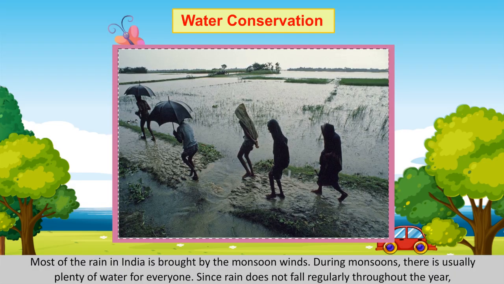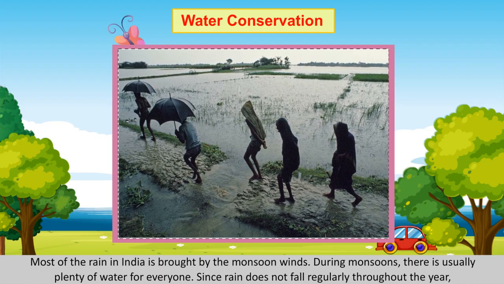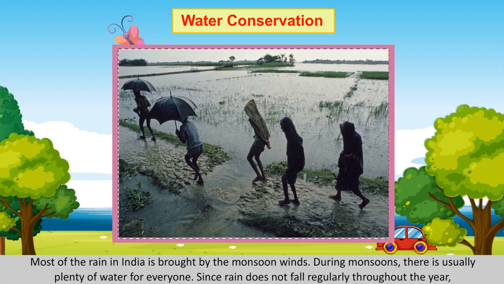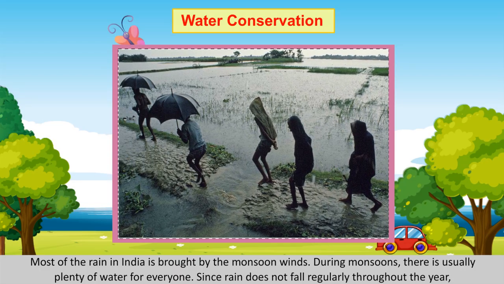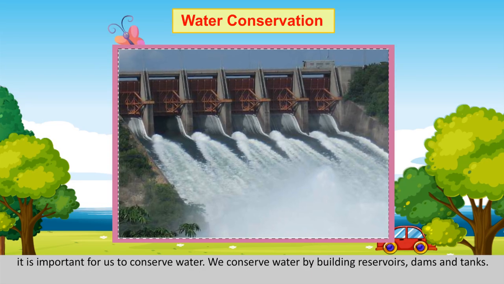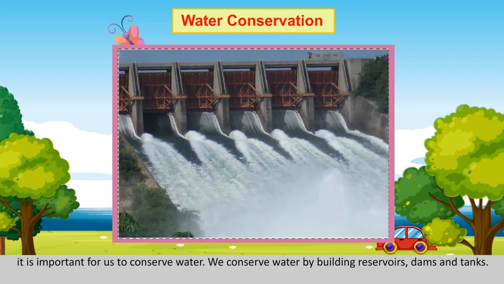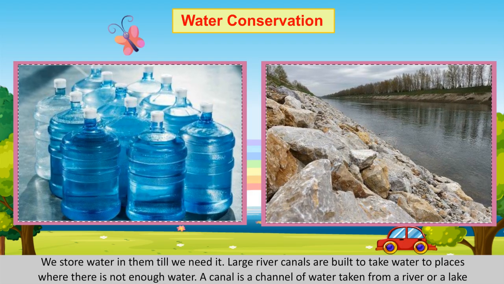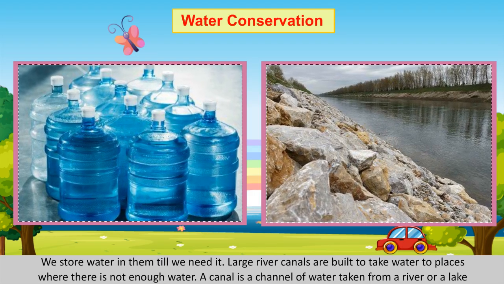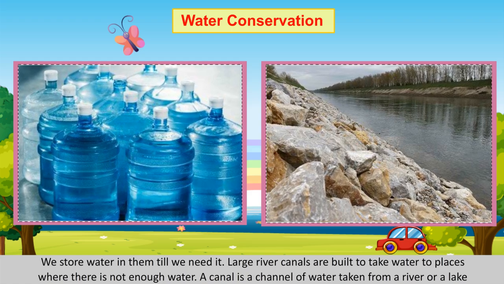Water conservation. Most of the rain in India is brought by the monsoon winds. During monsoons, there is usually plenty of water for everyone. Since rain does not fall regularly throughout the year, it is important for us to conserve water. We conserve water by building reservoirs, dams and tanks. We store water in them till we need it. Large river canals are built to take water to places where there is not enough water.